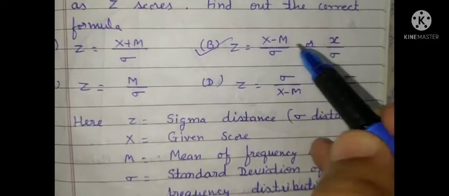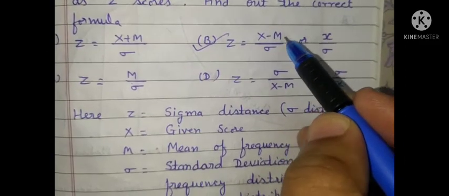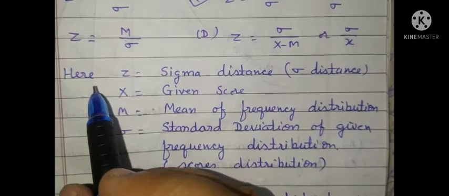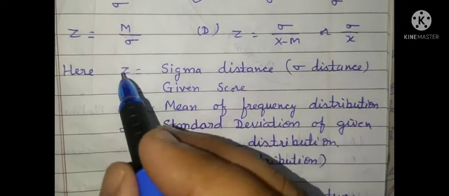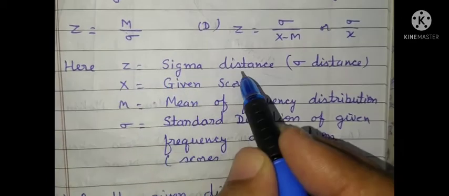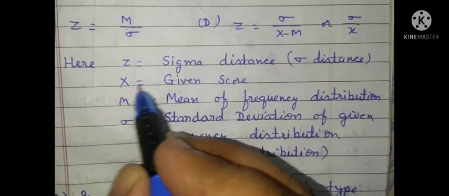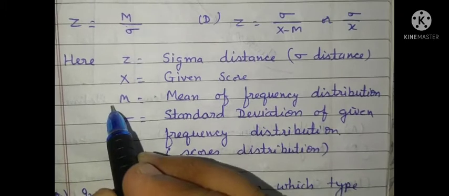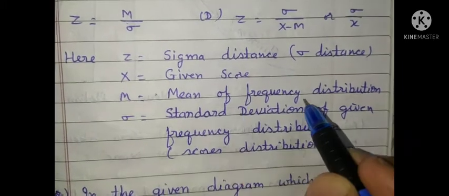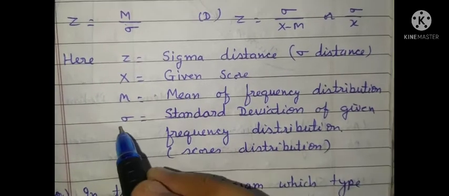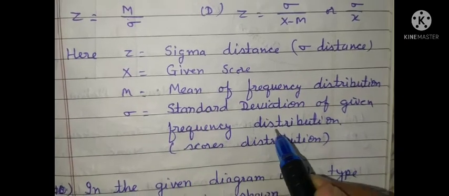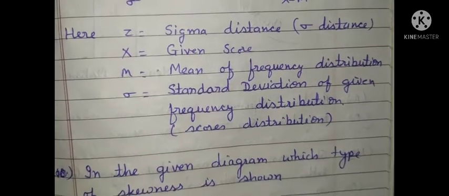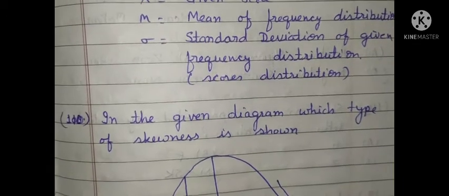Here small x is equal to capital X minus M. Z is sigma distance, capital X is the given score, capital M is the mean of the frequency distribution, and sigma means standard deviation of the given frequency distribution or score distribution.